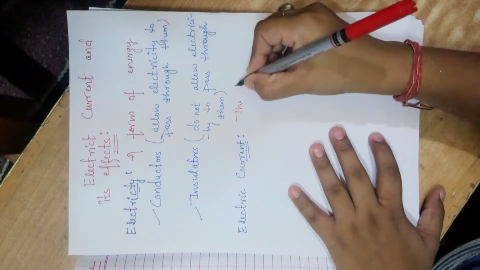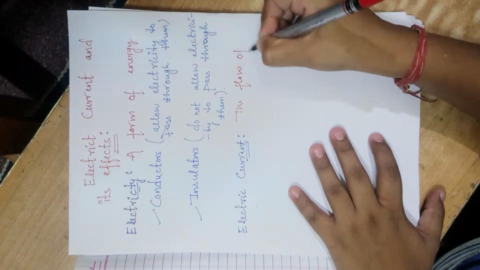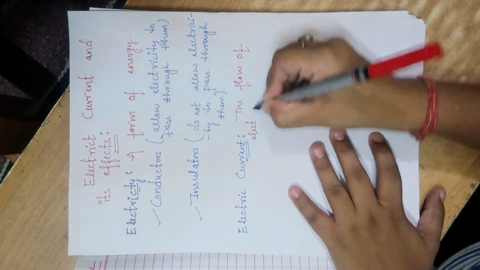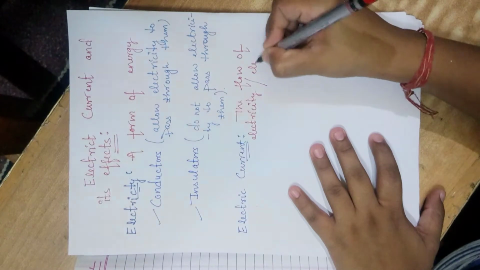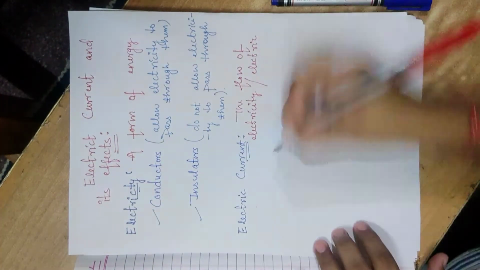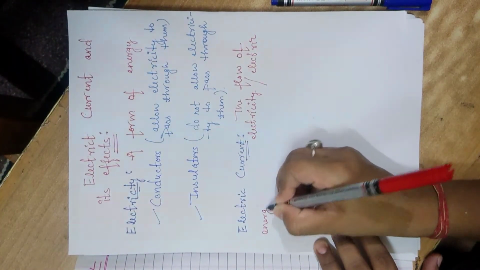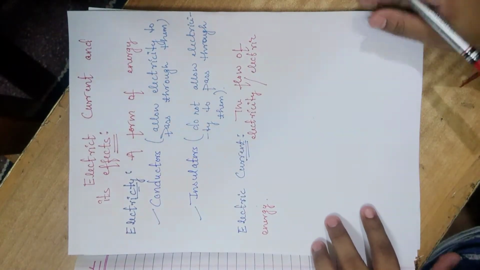So the flow of electricity or electric energy is termed as the electric current.